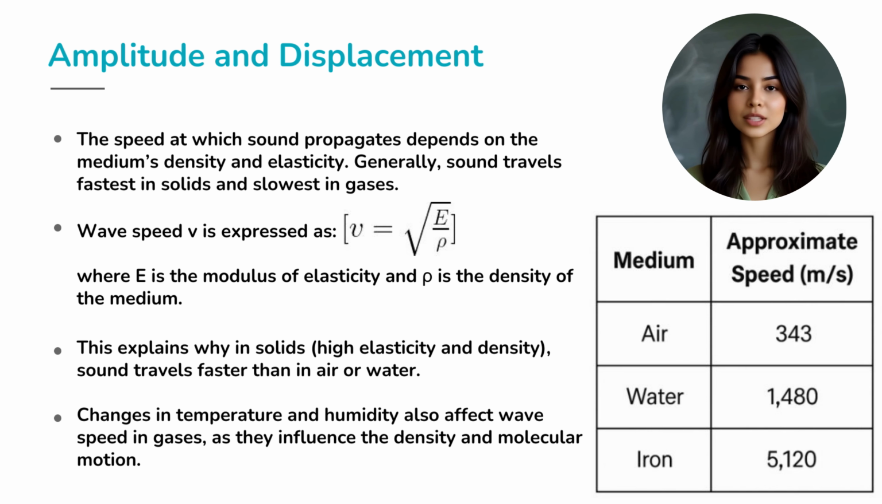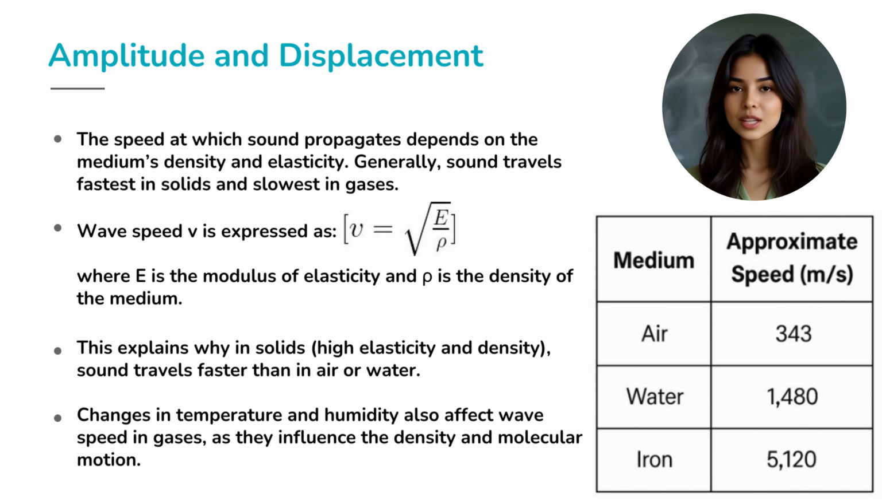The wave speed, denoted by v, is expressed as v equals the square root of E divided by rho. Here, E is the modulus of elasticity and rho is the density of the medium. This explains why in solids, where both elasticity and density are high, sound travels much faster than in air or water. For example, the approximate speed of sound is 343 meters per second in air, 1480 meters per second in water, and as high as 5120 meters per second in iron.